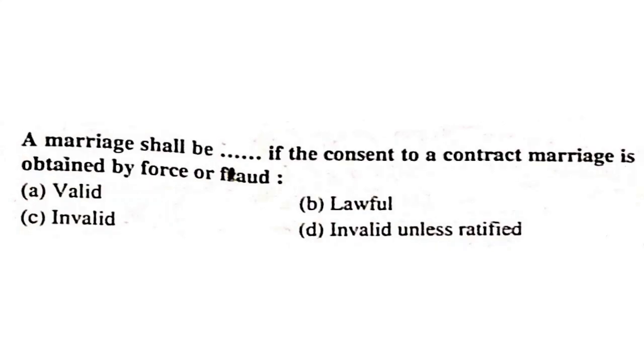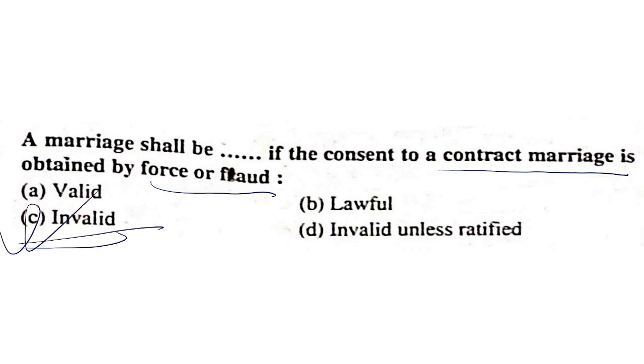A marriage shall be, if the consent to a contract marriage is obtained by force or fraud, invalid. It shall be invalid if the consent to a contract marriage is obtained by force or by fraud. Thus, marriage will be invalid.